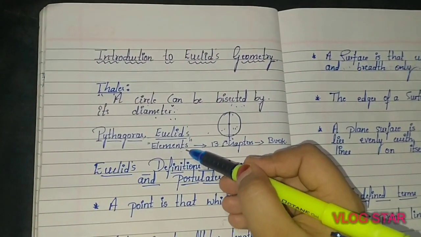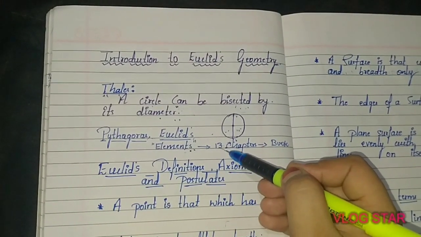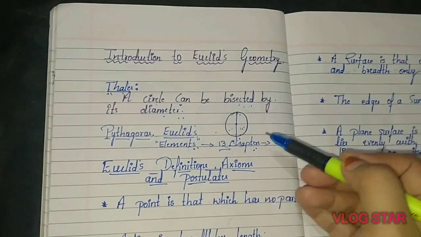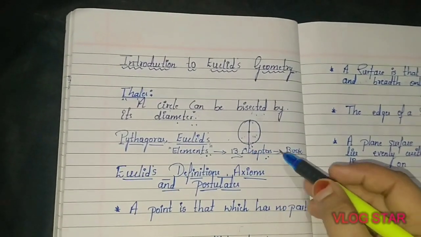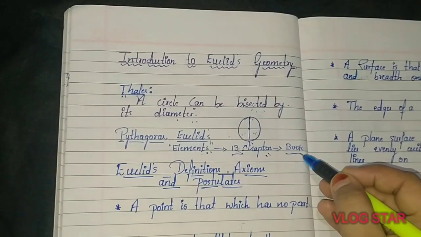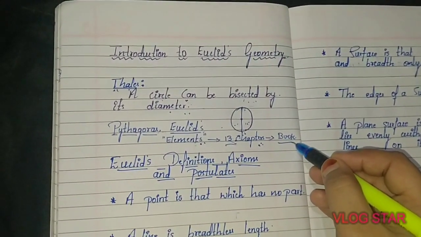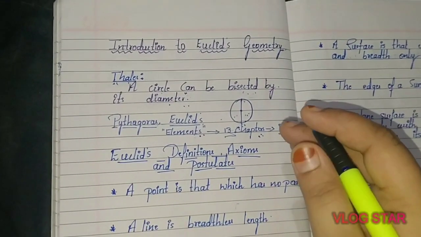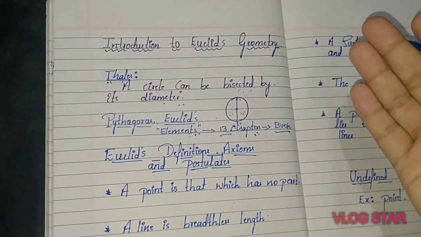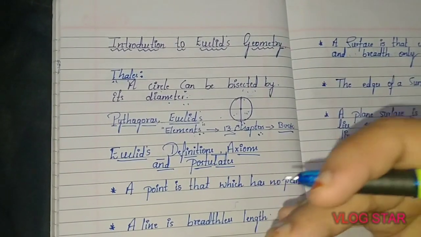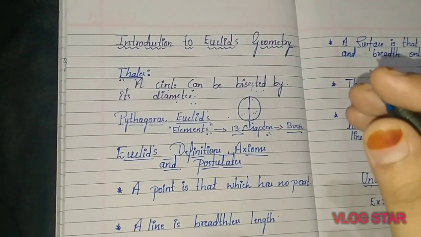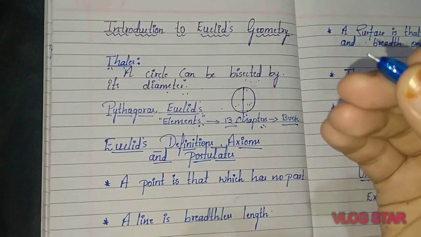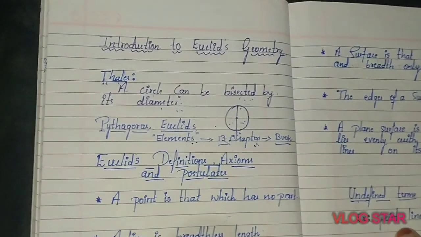The Elements were divided into 13 chapters, and each chapter is called a particular book. These books influenced the whole world's understanding of geometry for generations to come. In this chapter, we shall discuss Euclid's approach to geometry and try to link it with present day geometry.